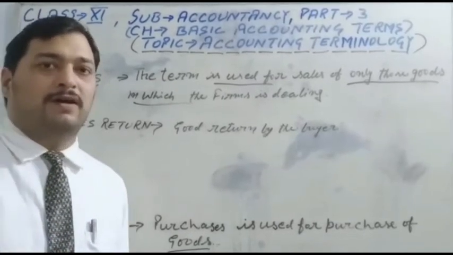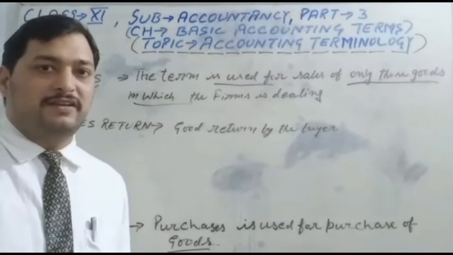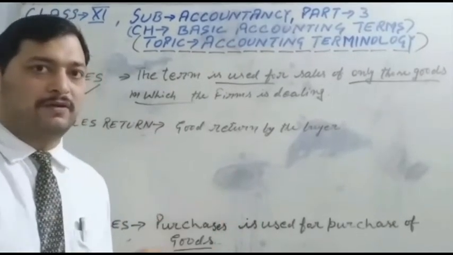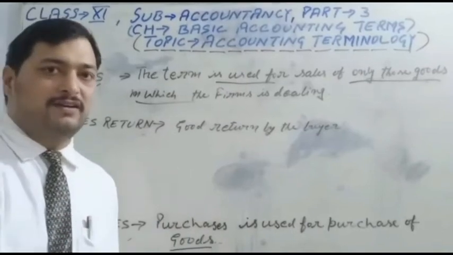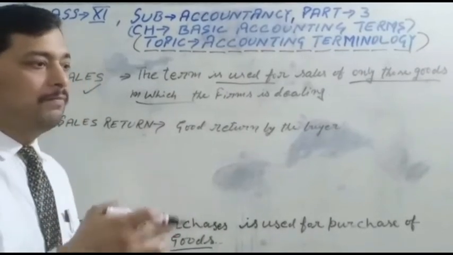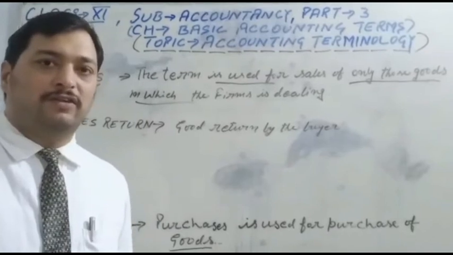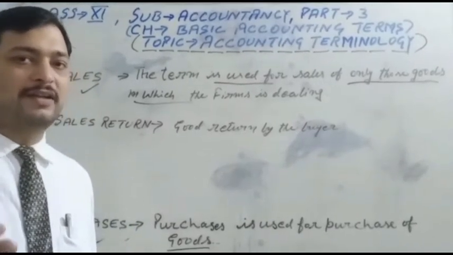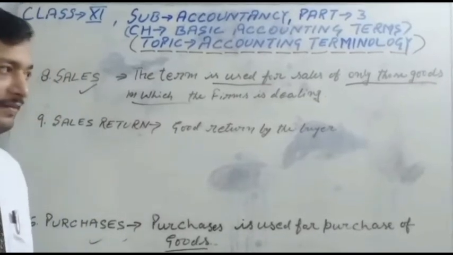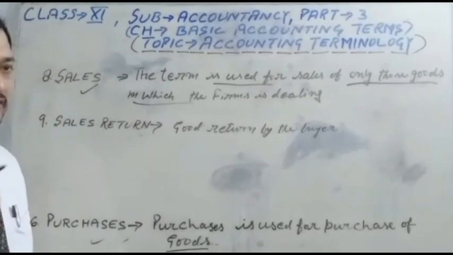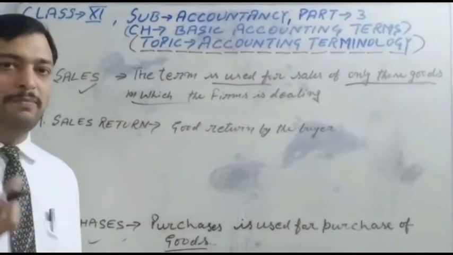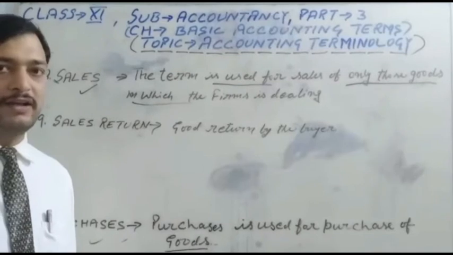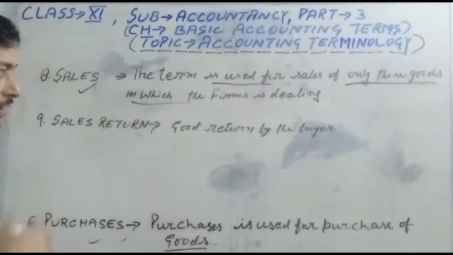If a phone shopkeeper buys machinery and sells the machinery after use, that is not considered a sale. I think my point is clear. Goods bought or manufactured for resale are called a sale.